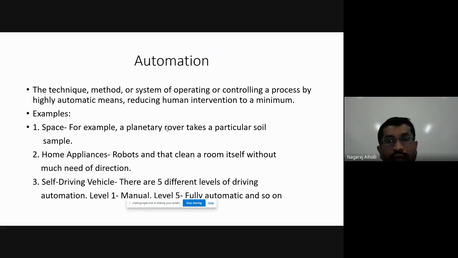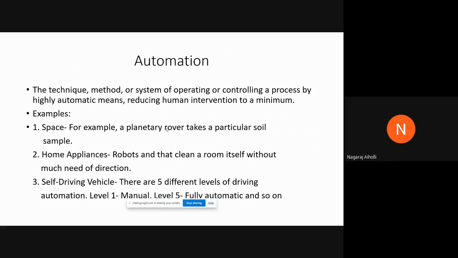We are monitoring, controlling, and operating automatically by automatic means and ways, with reduced or decreased human intervention. The human beings' interference is less, and we are controlling everything automatically. That is what we call automation. It is done automatically but not manually.